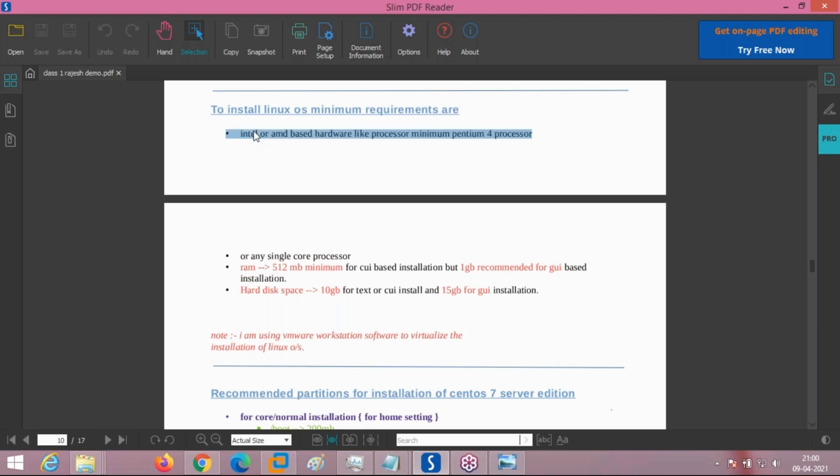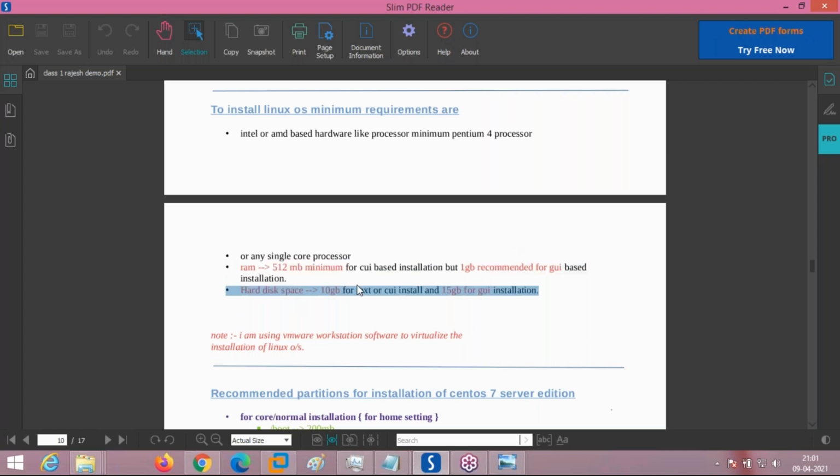See here, we need an Intel or AMD based processor. Minimum Pentium 4, any processor of any clock speed, or any single core processor is required. Apart from that, the operating system can be installed in two ways: CUI based installation or GUI based installation. If you are installing in text mode, we need at least 512 MB of RAM. If you are installing using GUI, at least 1 GB of RAM is required.